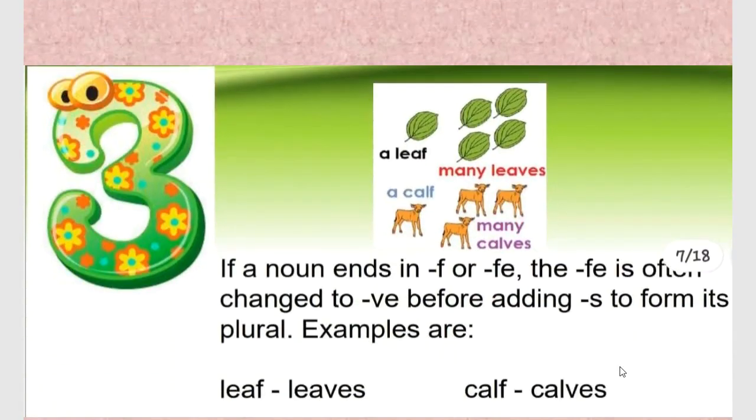Third rule is that any singular noun ending with f or fe changes into plural by first changing that f or fe into ve and then adding s. Like leaf, the f changes into ve and then s. Calf, f changes into ve then s. Wife, fe changes into ve, wives, then s we add.